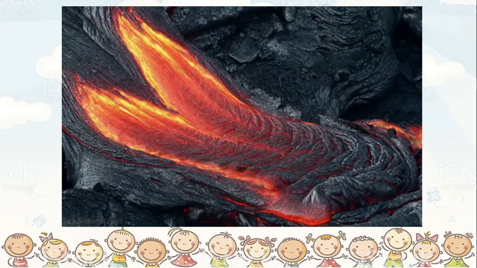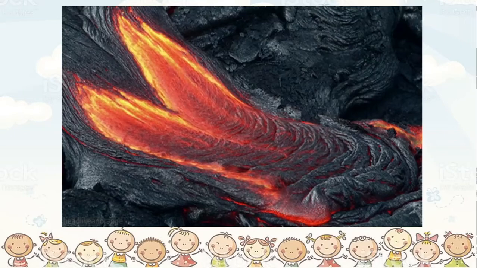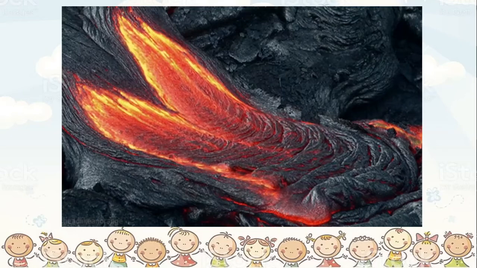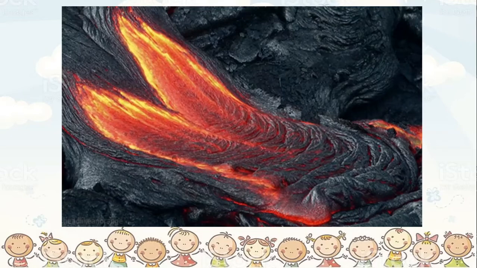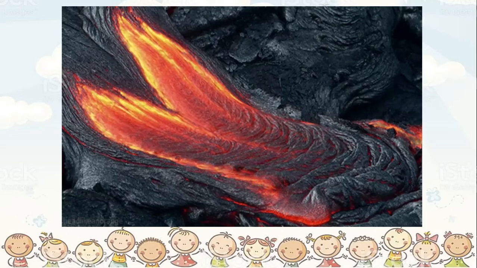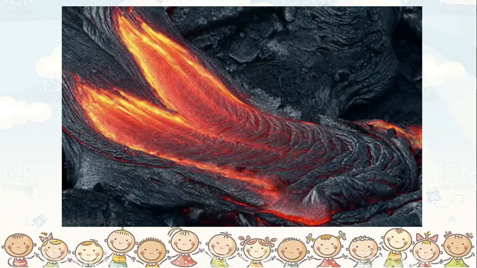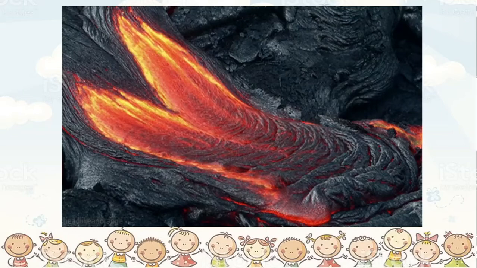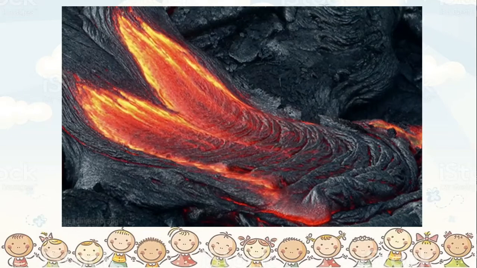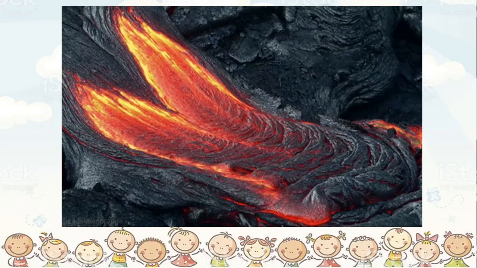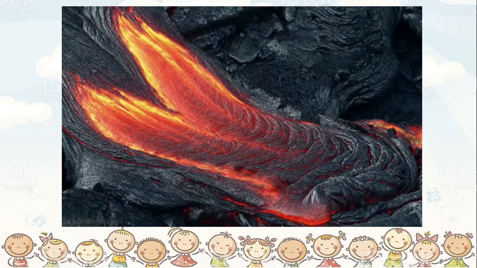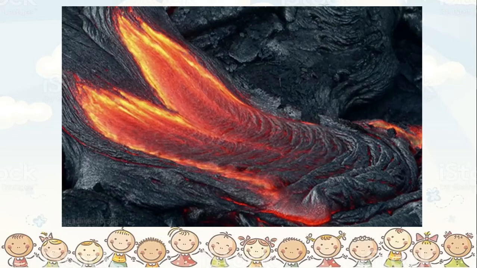Can you see? It is so hot. If you try to touch it, you will burn yourself. So it is really red, hot, boiling hot. Alright, and this lava comes out of the surface of the volcano, the place where the volcano erupts. That means that even though the earth looks like it is solid from outside, there are layers inside the earth which are in the liquid form.